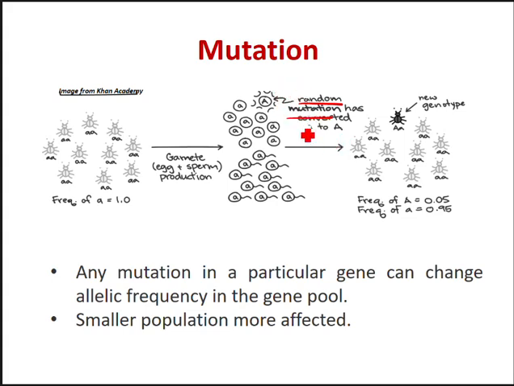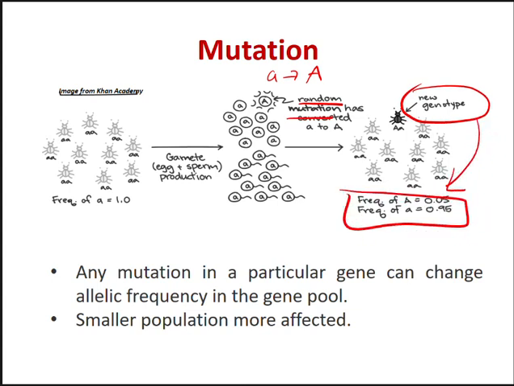It is not that a small a converts entirely into A, there's just a small change in the sequence, then we represent this by a bigger A, and then voila, you get a new genotype. Then because of this new genotype, your frequency will change. So changes happen, and the population is no longer at equilibrium.